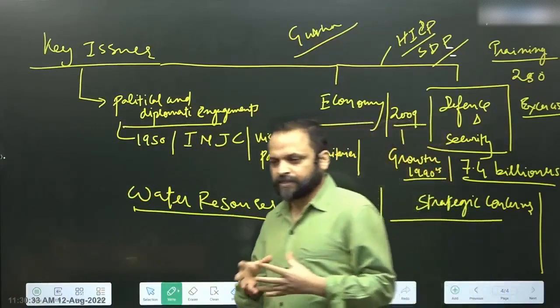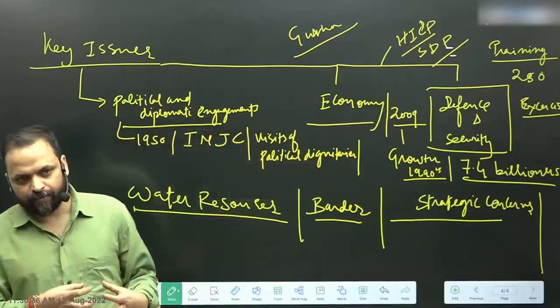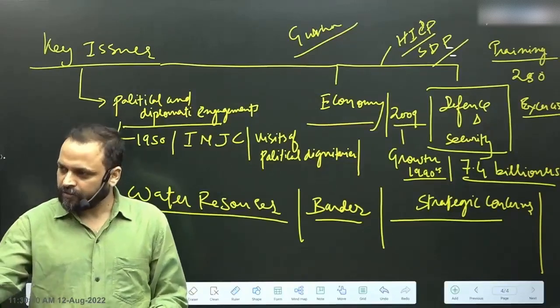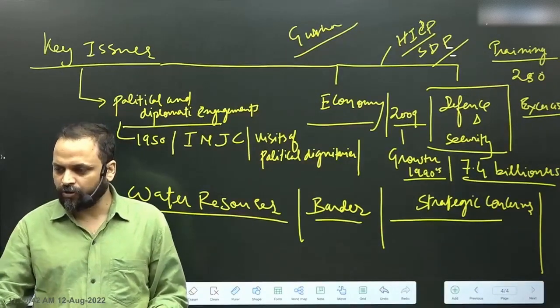So the picture is this, that there is potential, both sides can benefit if there is cooperation, but either there is contention, or even if there are agreements, there is lack of cooperation.